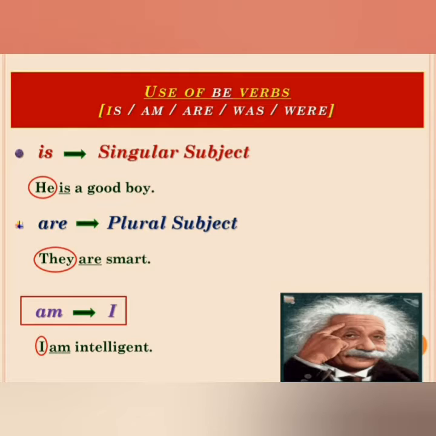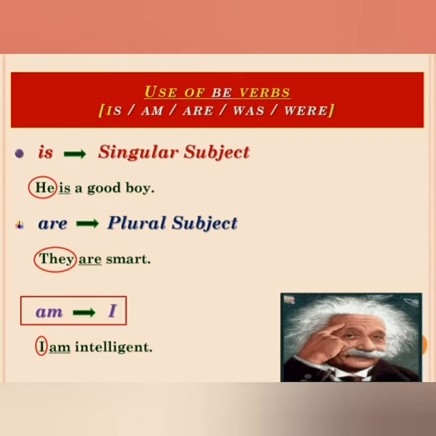Use of be verbs. Is, am, are, was and were are be verbs. And let me tell you the uses of be verbs. We use is with singular subject and are for plural subject, and we use am with I. Here you can see the first example, he is a good boy.